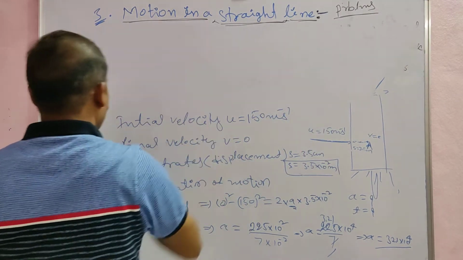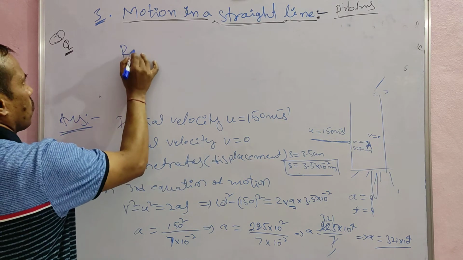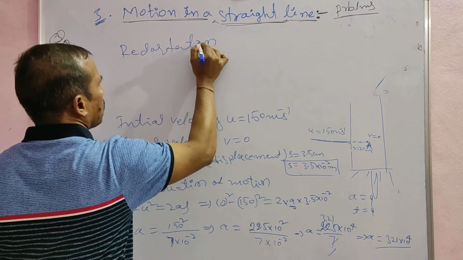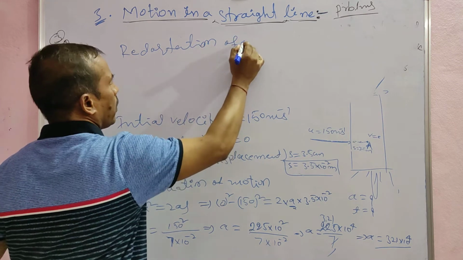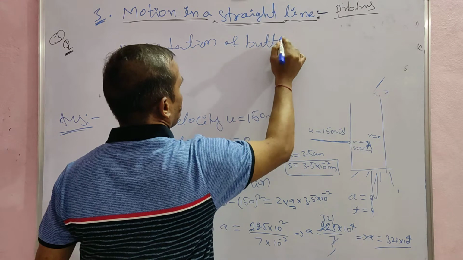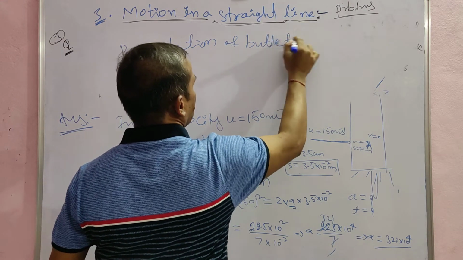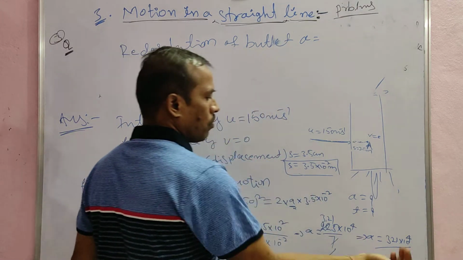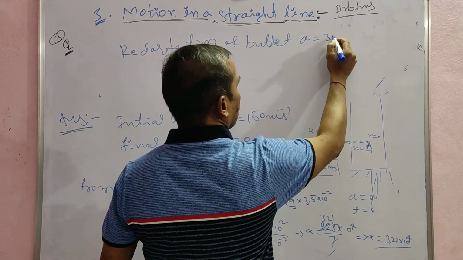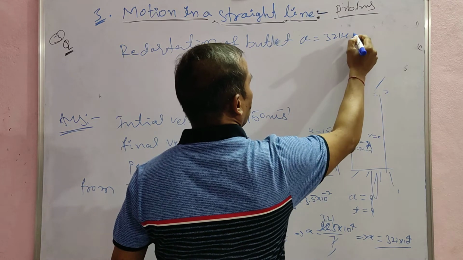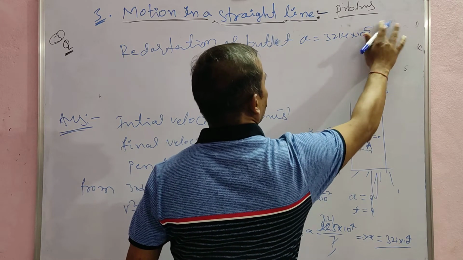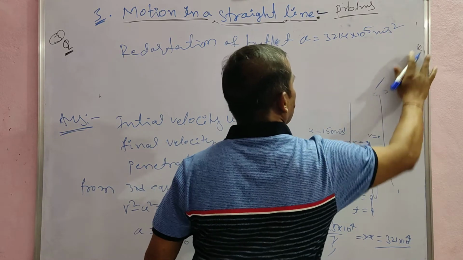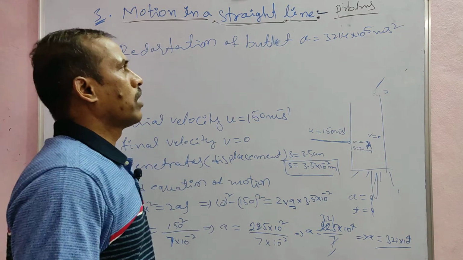Here retardation of bullet where A is equal to, this is simplifying, another 4 comes. 3214 into 0.4 into 10 power minus 5, okay, minus 5 meter per second scale. This is a acceleration, retardation of the bullet.